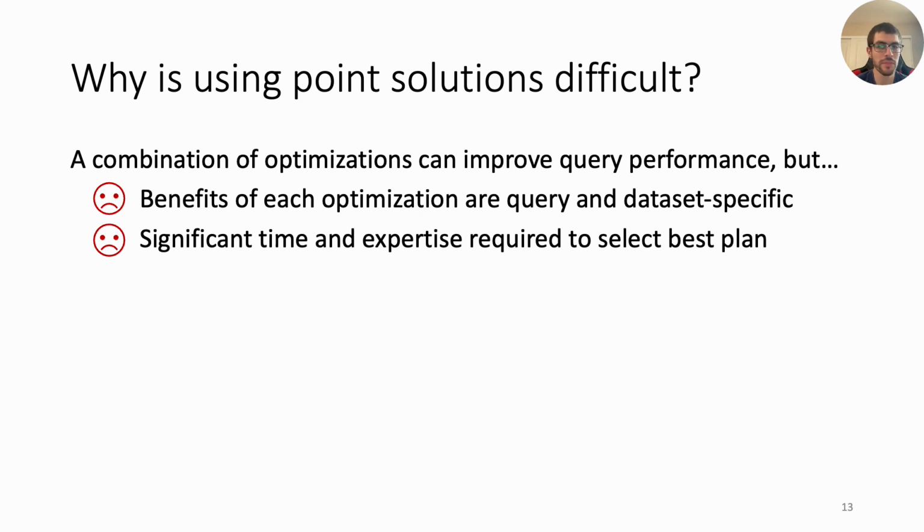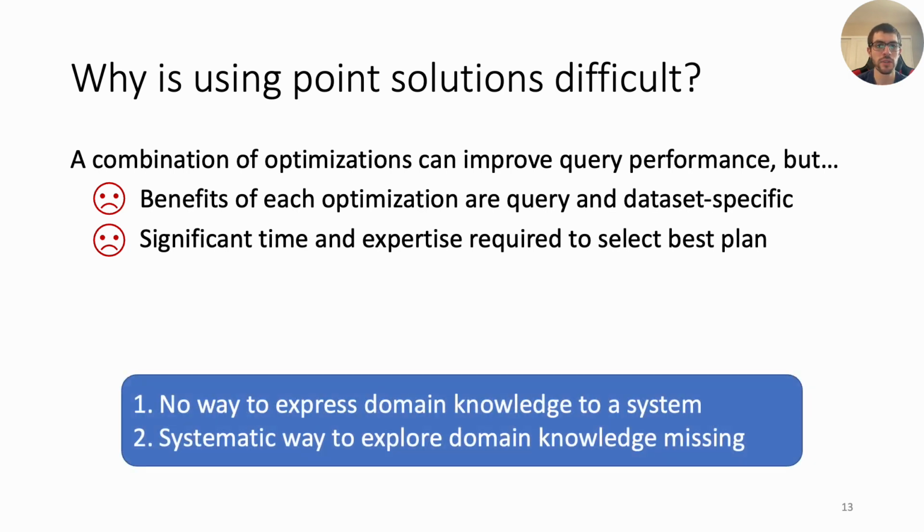We walked through 6 different plans in the previous slide, but in reality you'd actually have to consider close to 100. And the reason for this is that there is no way to express domain knowledge to a system, and a systematic way to be able to explore this domain knowledge is missing.